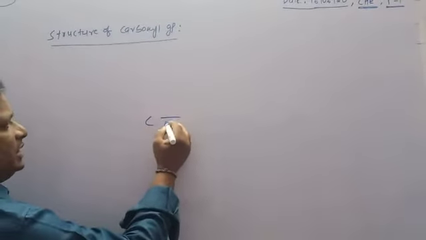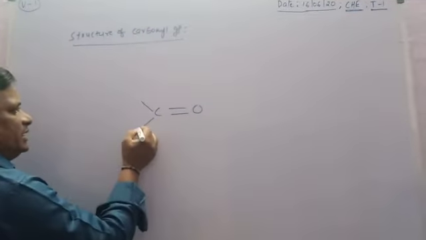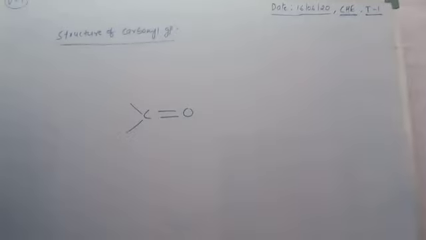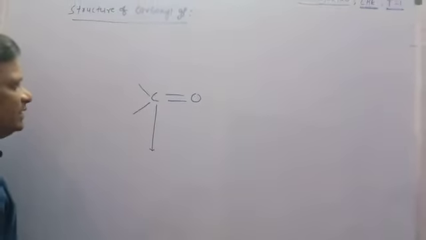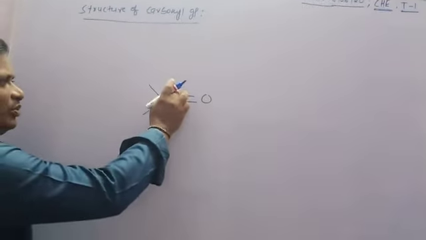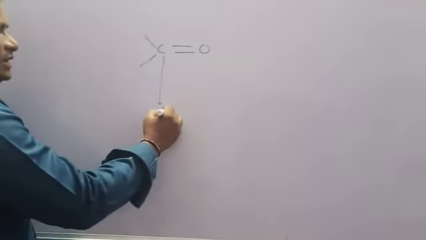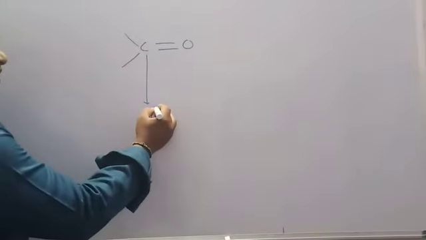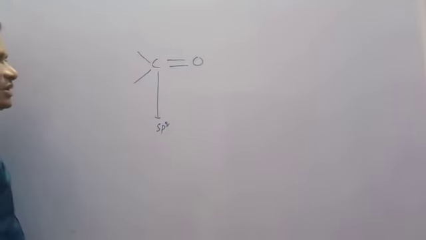What is the carbonyl group? Simply, it is C double bond O, with the third and fourth valencies on carbon. This carbon is involved in sp2 hybridization, because the double bond counts as one bond, with the second and third bonds. So it is the carbon with sp2 hybridization.